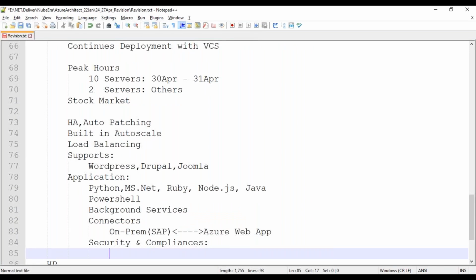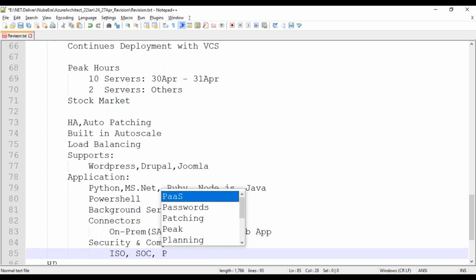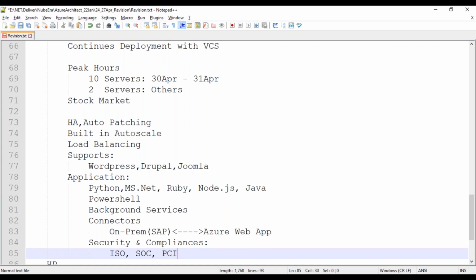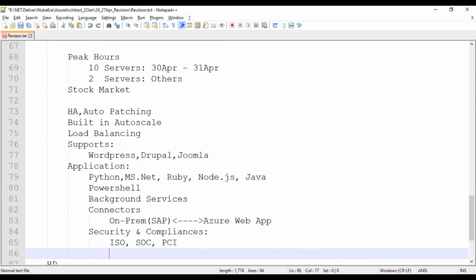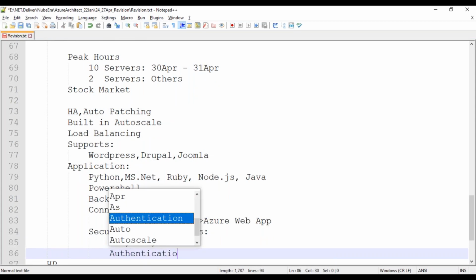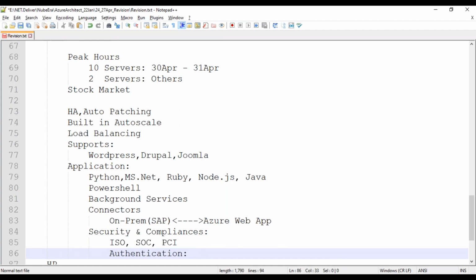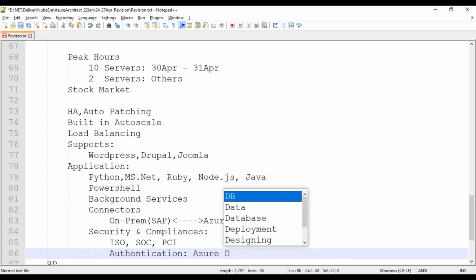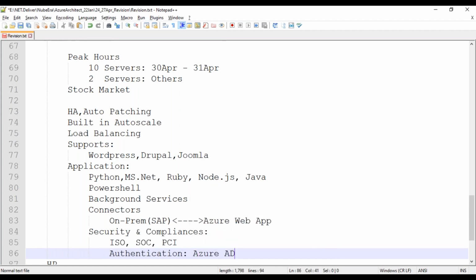Whatever we have, like ISO or SOC or PCI, these types of compliances which we need to fulfill for an organization, they are following these compliances. Their authentication is also done with the help of Azure Active Directory, AD is possible here, and even your social login is also possible here.